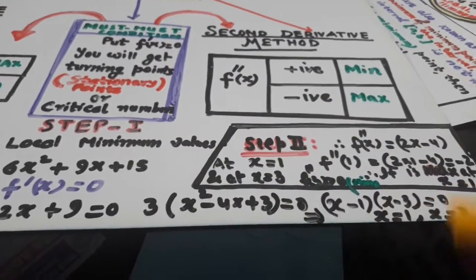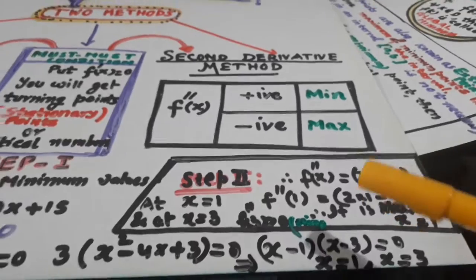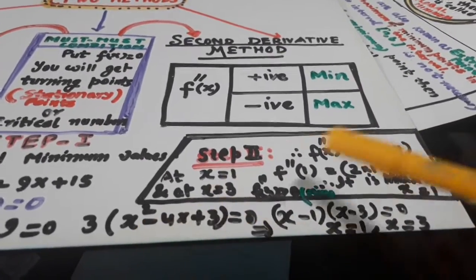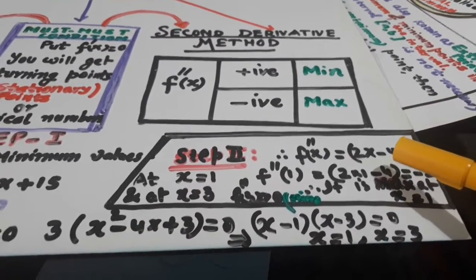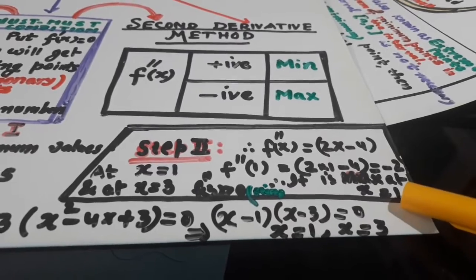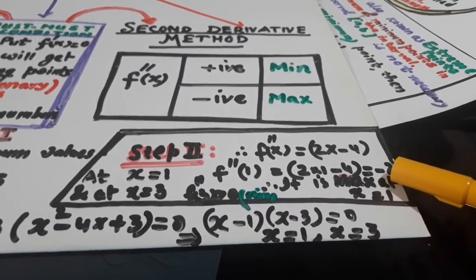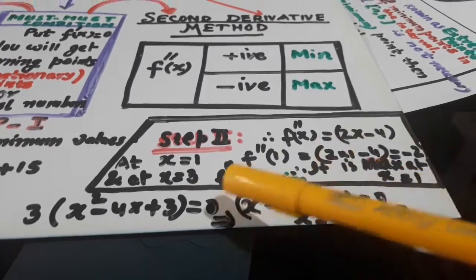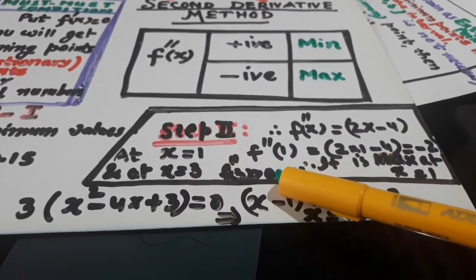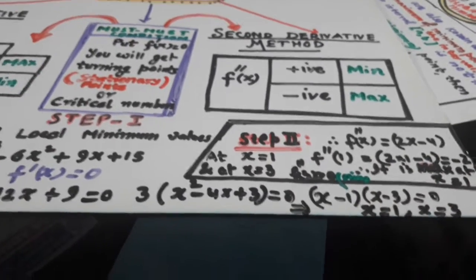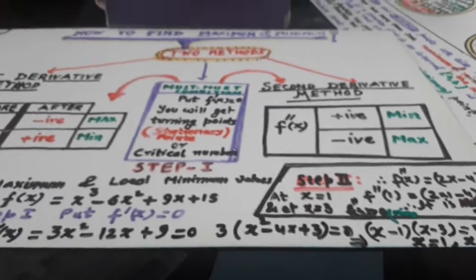At these turning points let us find the value of f double dash x. Now look, take its derivative, it becomes 6x minus 12. So put the value x equal to 1, you will get negative 6, it is maximum. If you put x equal to 3, you will get positive 6, it is minimum. So from here you get maximum and minimum values. This is how you have to find it.